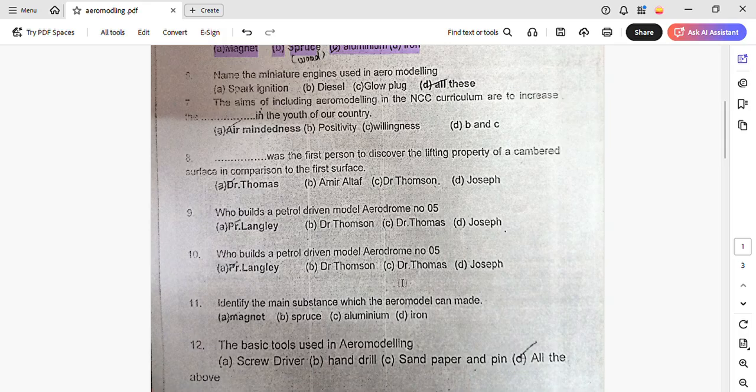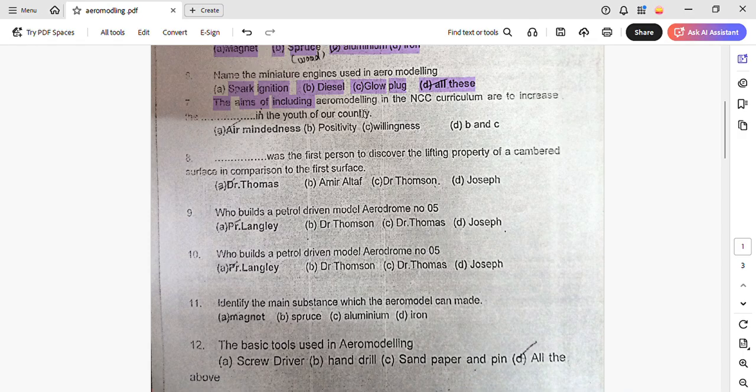Next question is, name the miniature engines used in aeromodeling. So what are the small engines used in aeromodeling? It is spark ignition, diesel, glow plug, and all of these. So what are the miniature engines used in aeromodeling? Spark ignition, diesel, and glow plug. Okay.